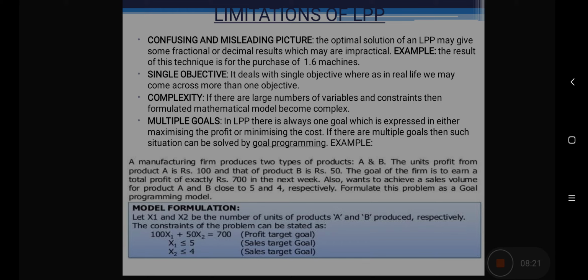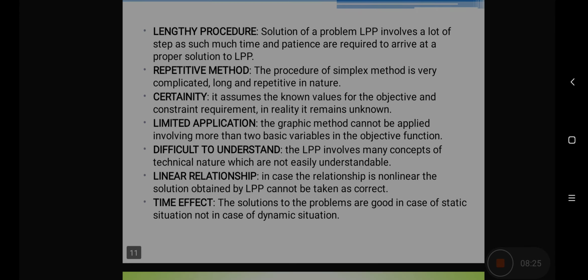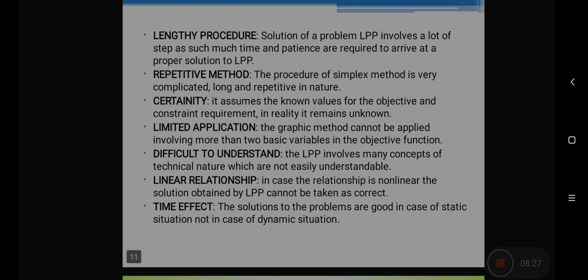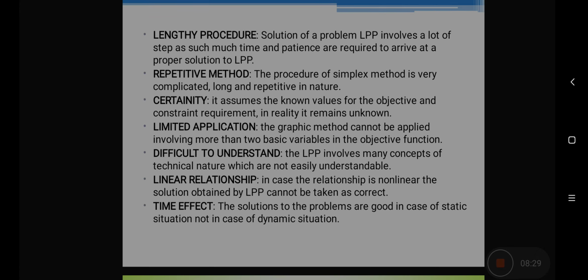They take both goals at a time. Then is lengthy procedure. Solution of LPP involves a lot of steps, so much time is taken, and the patience of an individual is tested to arrive at a proper solution to LPP when it is done by hand. When it is done through a mechanical mode, it may still lead to early solutions.